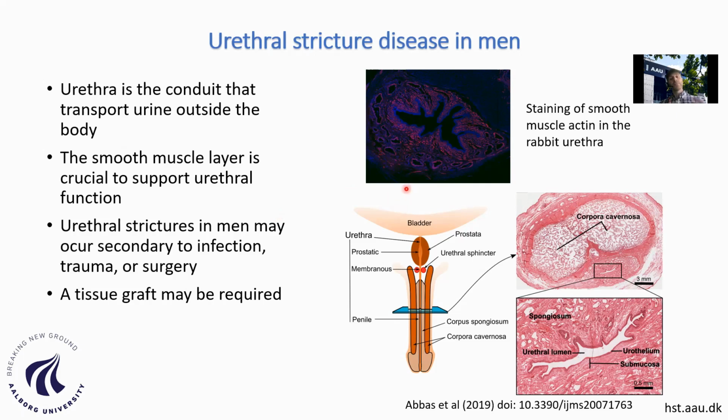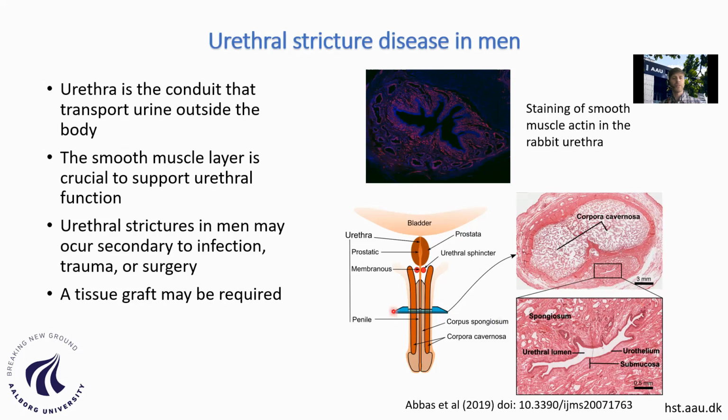As well, it is important to focus not only on the mucosal surface, but also on the smooth muscle layer. As you can see here in this immunofluorescent image, this is a transversal section of the urethra in rabbit. The red color indicates smooth muscle actin. So the cells in the submucosal layer are rich in smooth muscle actin. They are mostly smooth muscle cells, also composing the corpus spongiosum here under this area of the urethra.